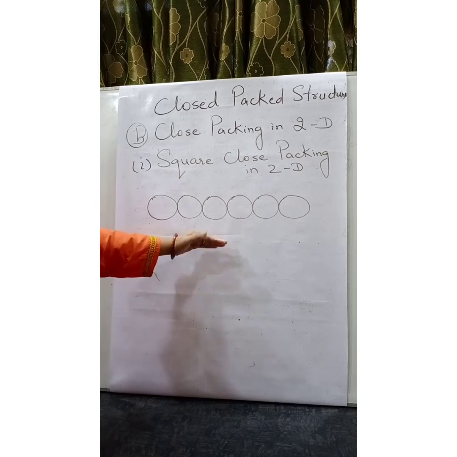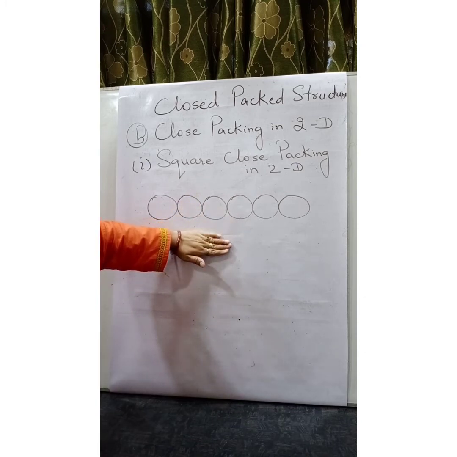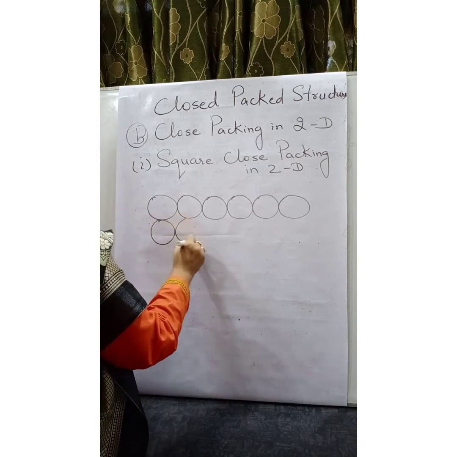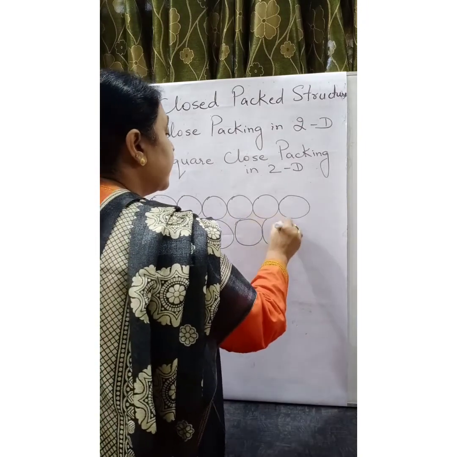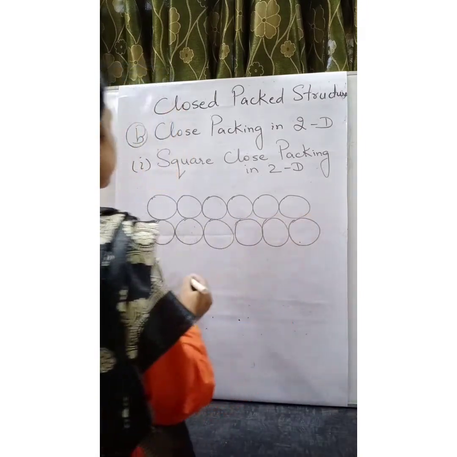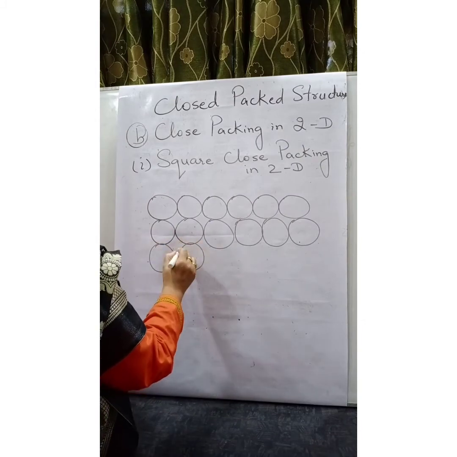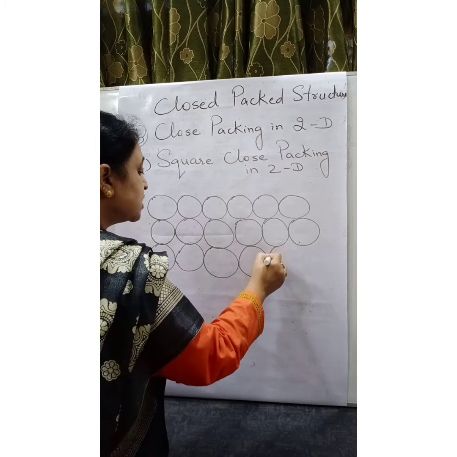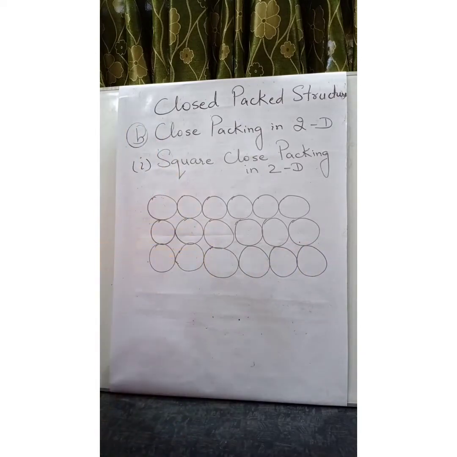Now the next row, the second row, is placed exactly below this first row in such a way that the spheres are aligned horizontally as well as vertically. I am placing the row in such a way that the spheres are exactly placed one below the other.